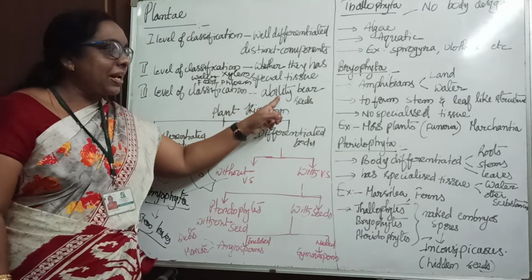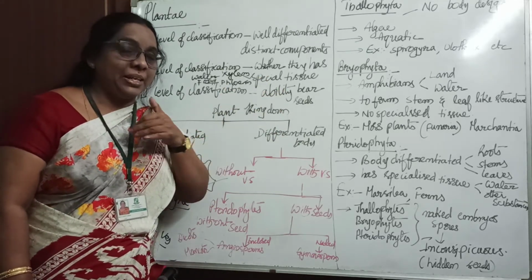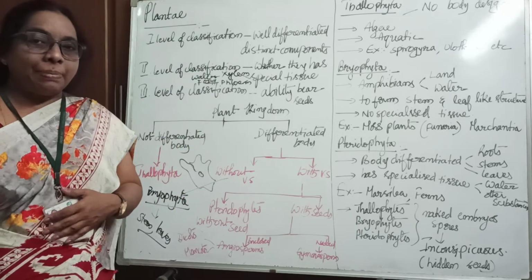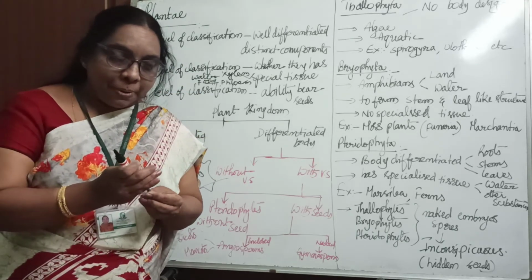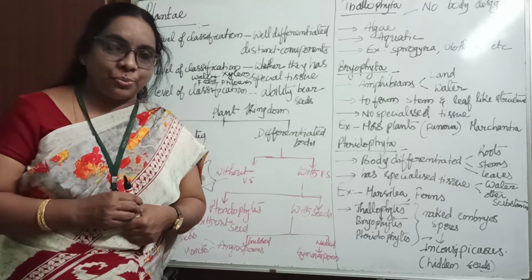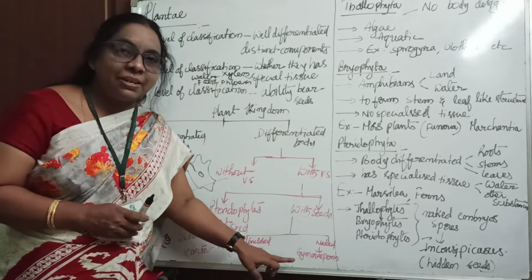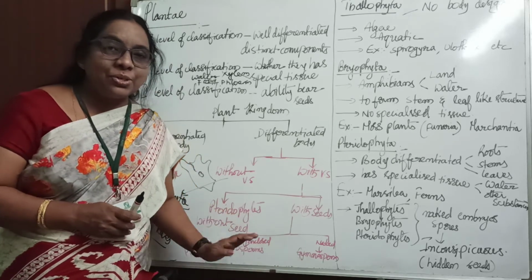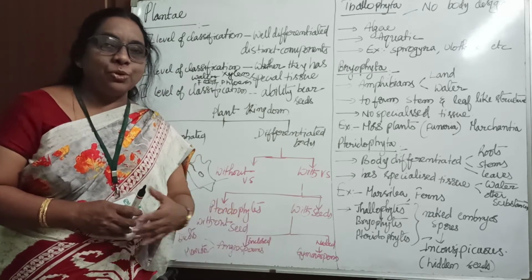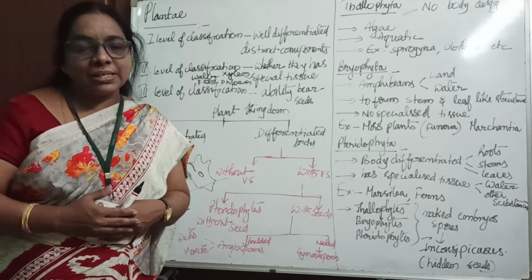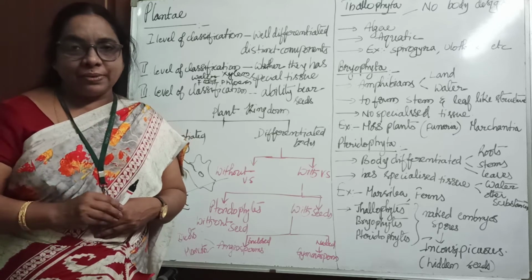And the third level of classification is the ability to bear seeds. By observing the seed, the plant kingdom is again classified into two groups. What are the two? One is angiosperms and the second one is gymnosperms. Angiosperms and gymnosperms. What is the meaning of sperma? Sperma means seed.